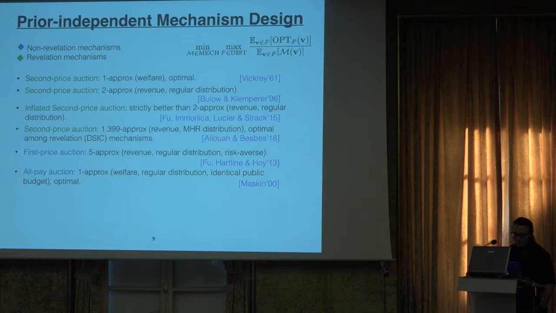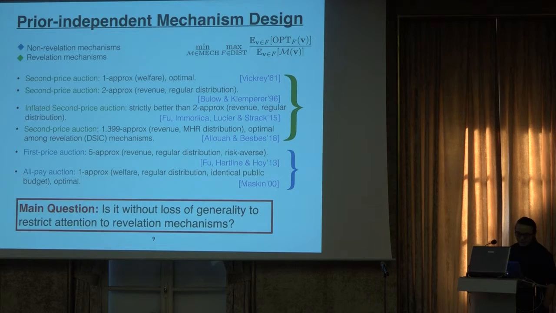The mechanisms which I colored green are revelation mechanisms, and the other blue ones are non-revelation mechanisms. Since we already know that the revelation principle doesn't hold in this framework, a question could be asked: is it still without loss of generality to restrict attention to revelation mechanisms in the prior-independent mechanism design framework?